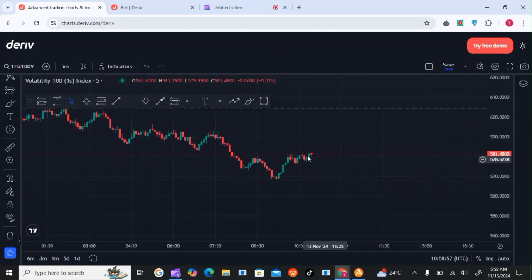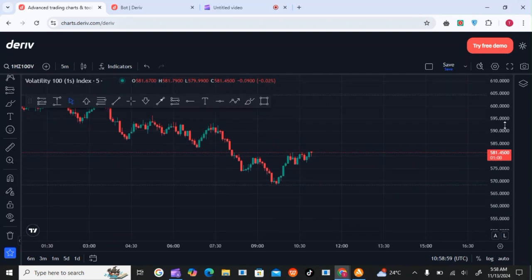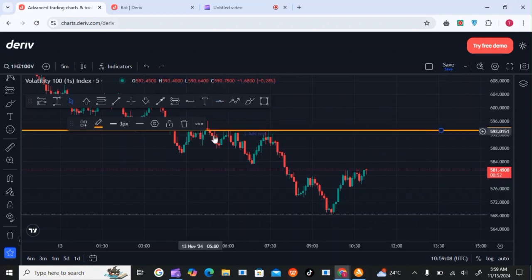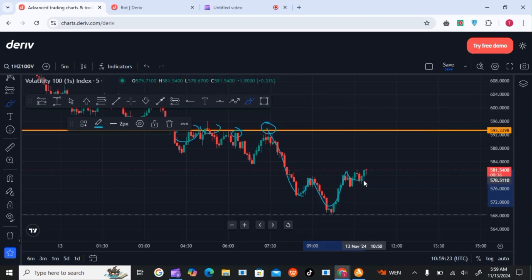At the 5 minutes, let's see how it has been behaving. We can see at this area there was some kind of resistance. The market tried to break through that point, tried again, and finally tried again. As the market went down, it is now trying to make its way up.